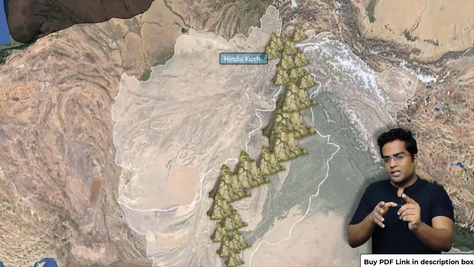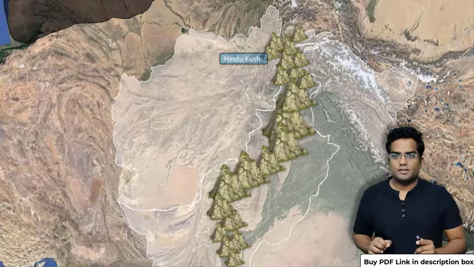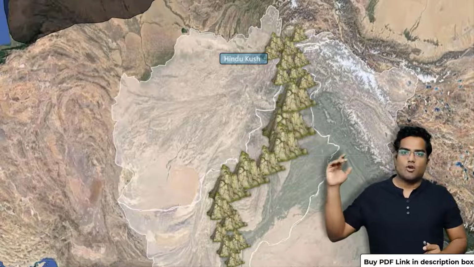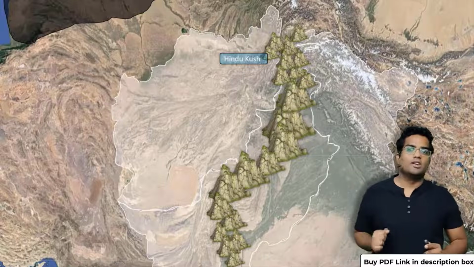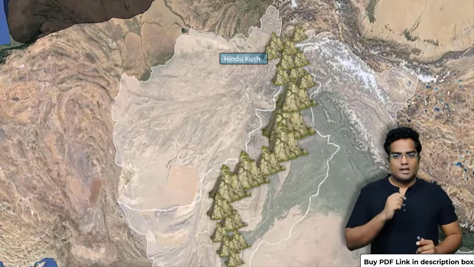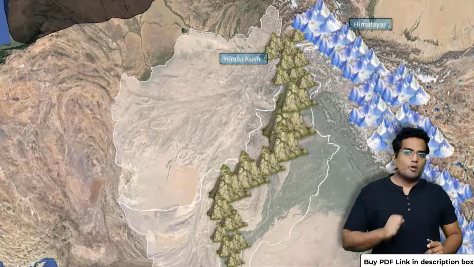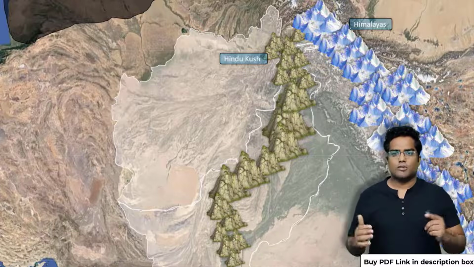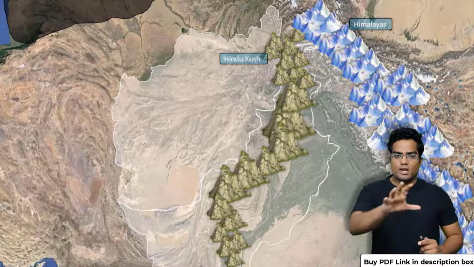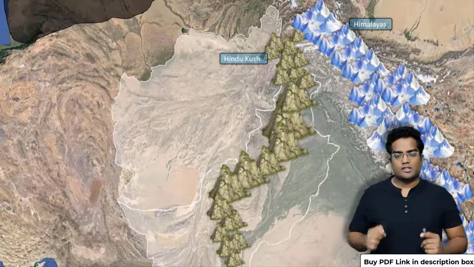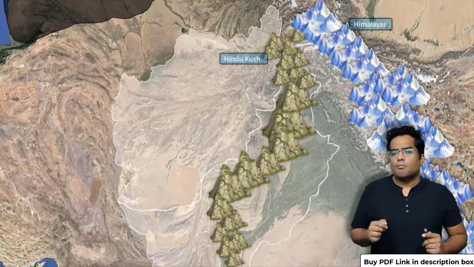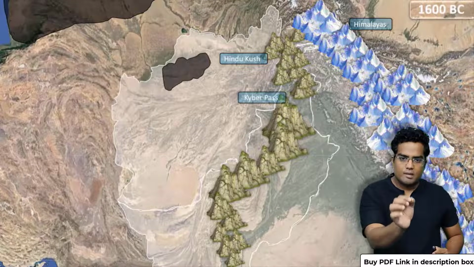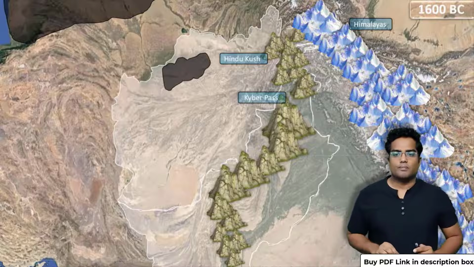Now remember, these mountains have some passes through which the Western people, or let's say the Indo-Aryans, people from the Western side, can enter into India or Pakistan. Another important thing that you have to know is these are the Himalayas, right? We are familiar with Himalayas, so there's nothing to worry about. These are the Himalayas. So what's next? There is one more important thing that you have to know. Okay, as you can see, this is the path through which these Aryans are going to come.